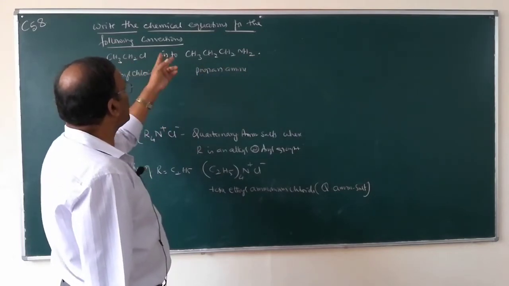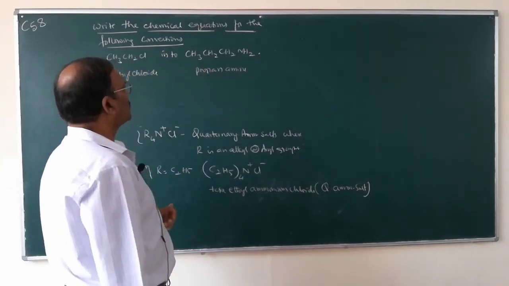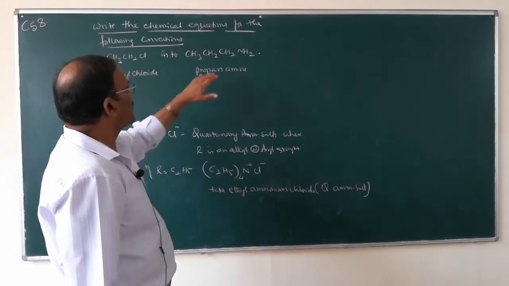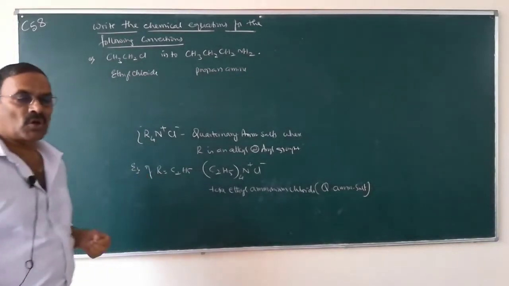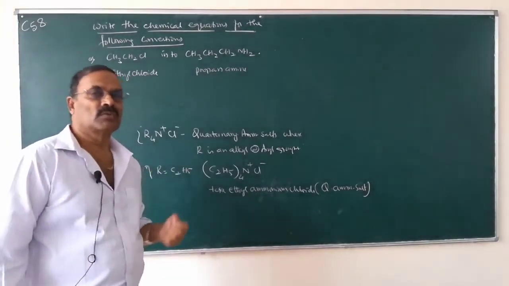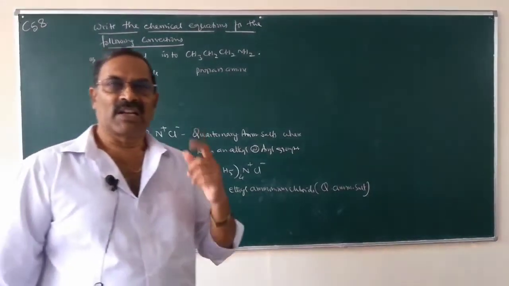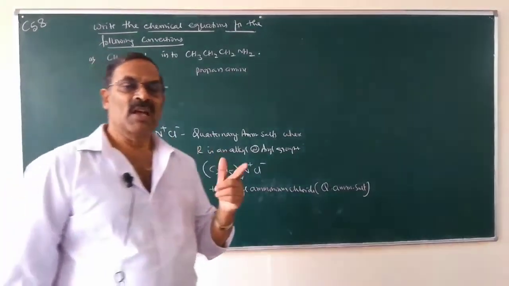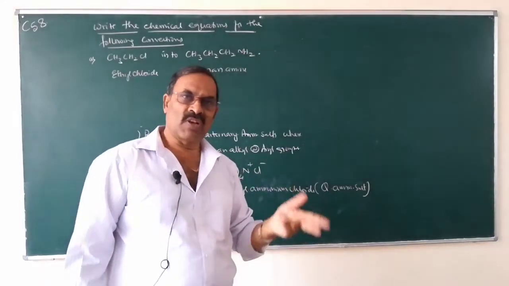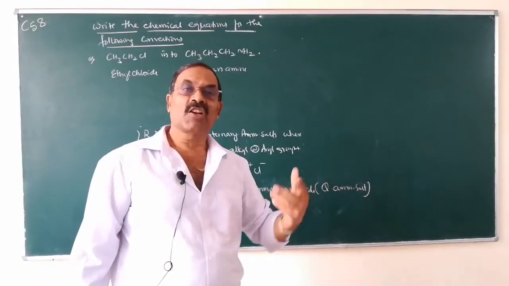So, we have to increase 1 carbon atom. To increase 1 carbon atom, we have to follow the reduction of nitriles. When nitriles are reduced, we will get amines of higher carbon atoms.